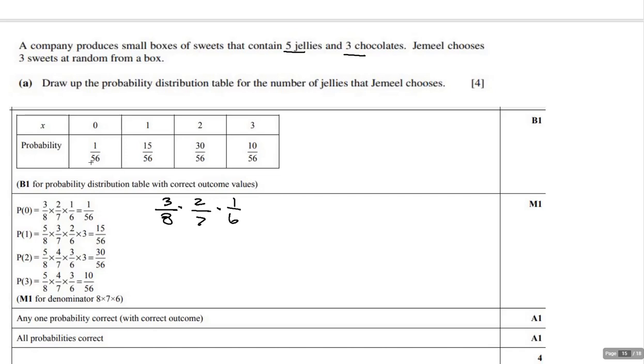That gets me my jelly. And then 3 out of 7, because there's 3 chocolates, and then 2 out of 6, because now there's only 2 chocolates. The thing is, though, then I've got to multiply it times 3, because they can be switched around. Boom, boom, boom. Anyway.